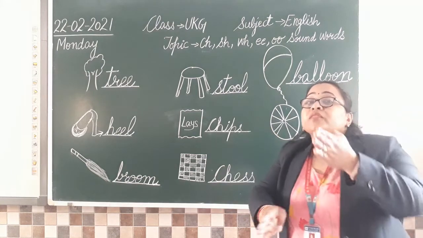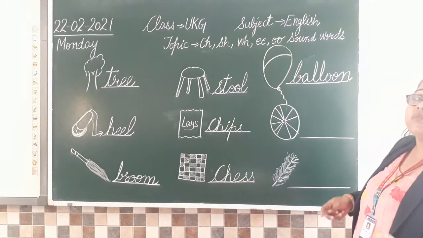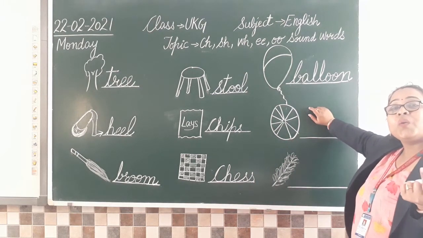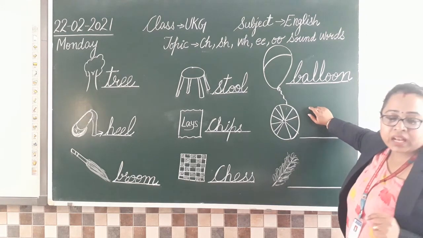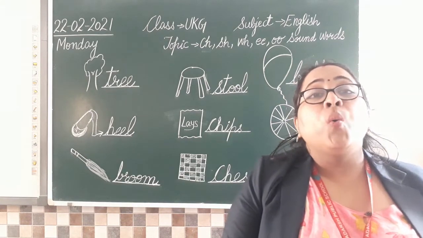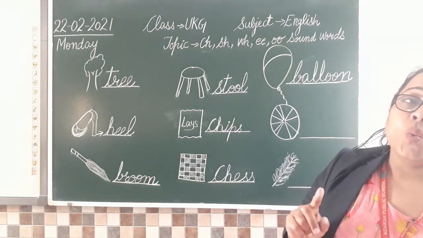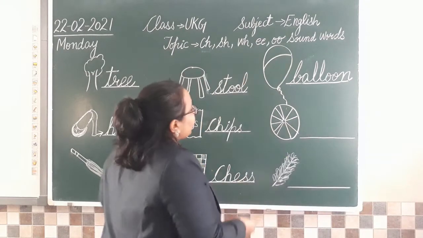What is this? The wheels of the bus go round and round, round and round. तो बस का क्या round and round होता है? Wheel. Yes, wheel. So can you tell me what sound word is wheel? Which sound it is? Eel. So now it's double way.